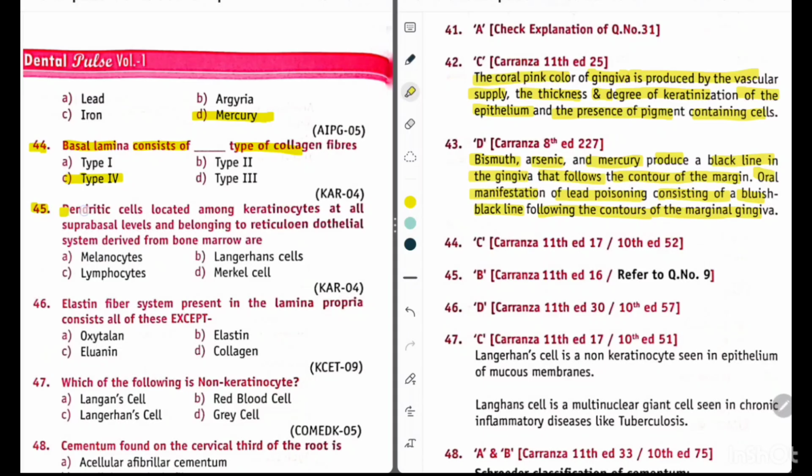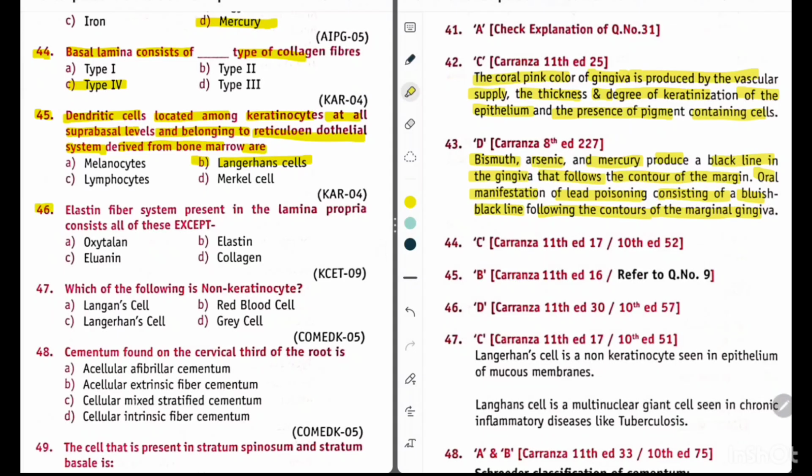Question 45. Dendritic cells located among keratinocytes at all suprabasal levels and belonging to the reticuloendothelial system, derived from bone marrow, are. So its options are option A melanocytes, option B Langerhans cells, option C lymphocytes, or option D Merkel cells. So its answer is option B Langerhans cells.